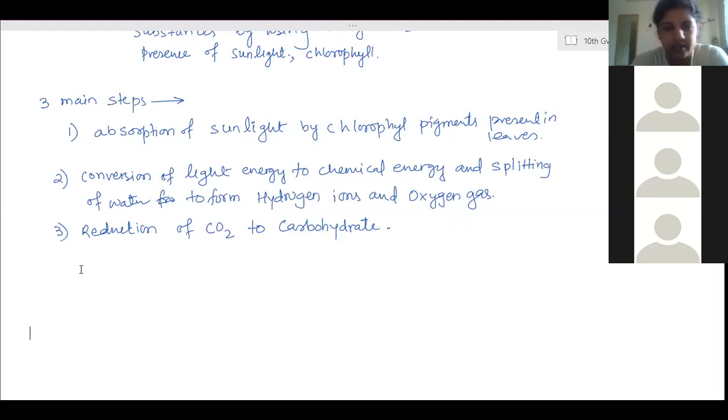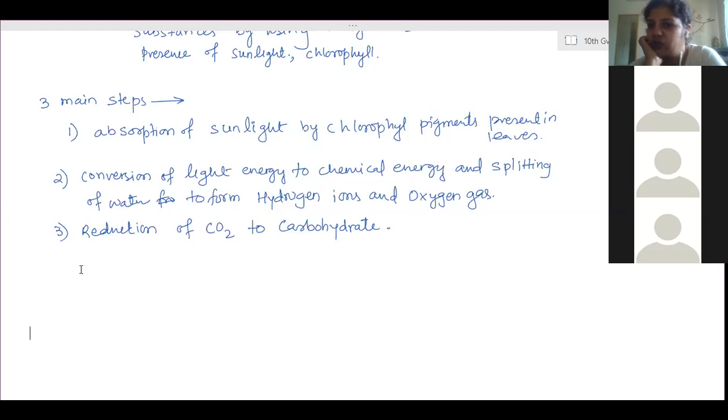Then anything else? What is the source of oxygen gas which is released out from the plants? Stomata. Glucose. After they make food, water gets split into oxygen, right? Yes, the byproduct of photosynthesis is oxygen gas, and the source of that oxygen gas is the water, not carbon dioxide.